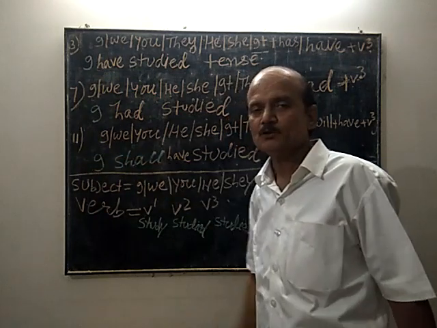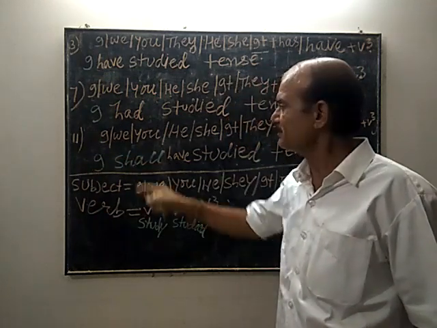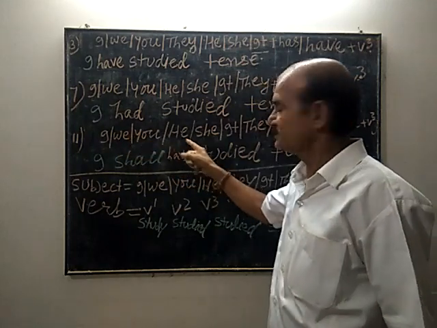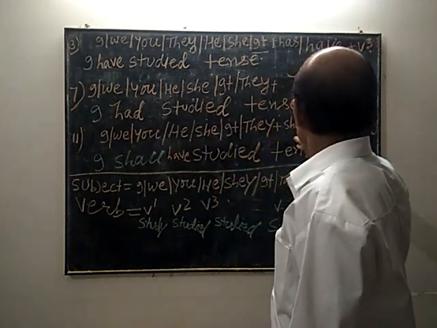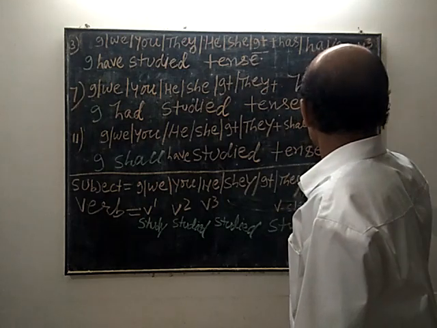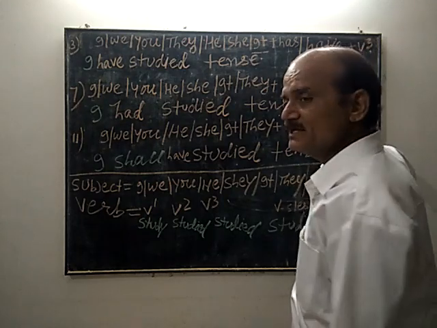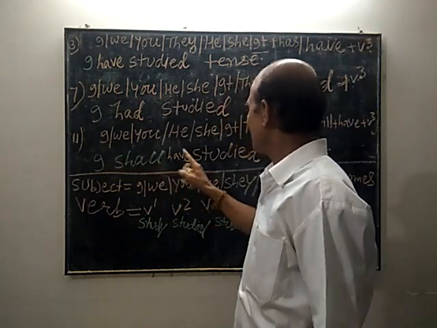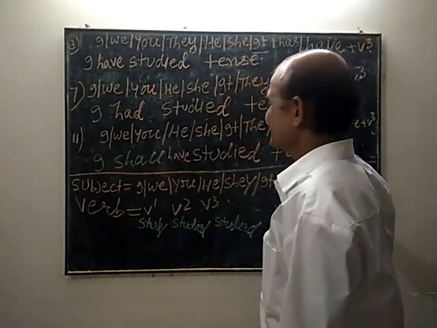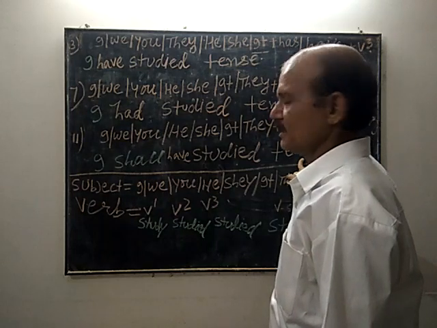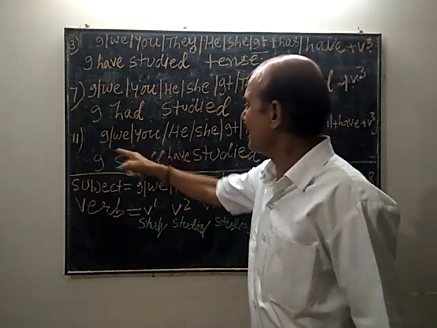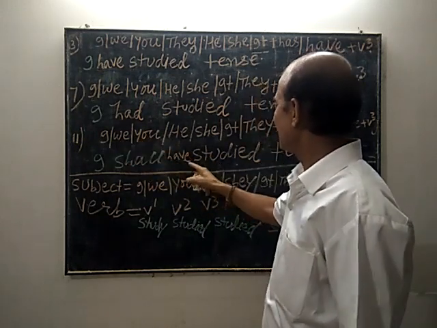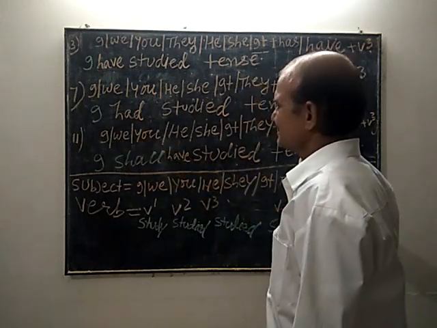In future perfect tense, we use subject plus shall or will plus have plus V3. For example, I shall have studied tense. Just try to understand. I shall have studied tense. We shall have studied tense.